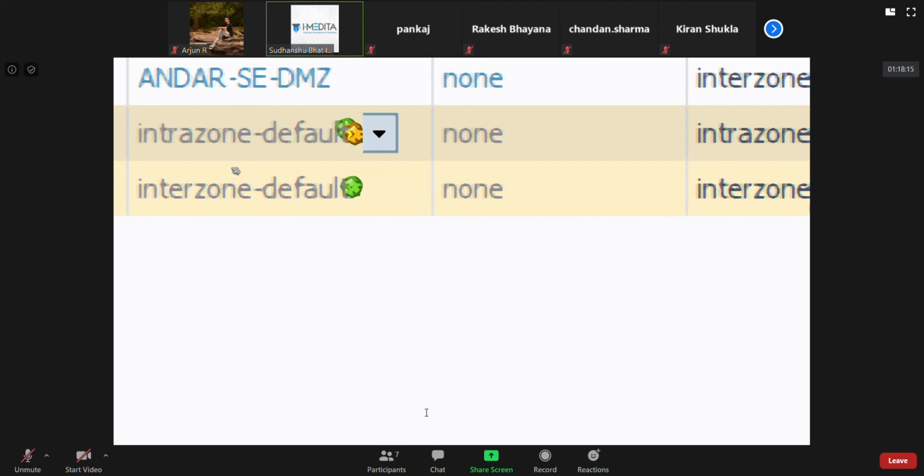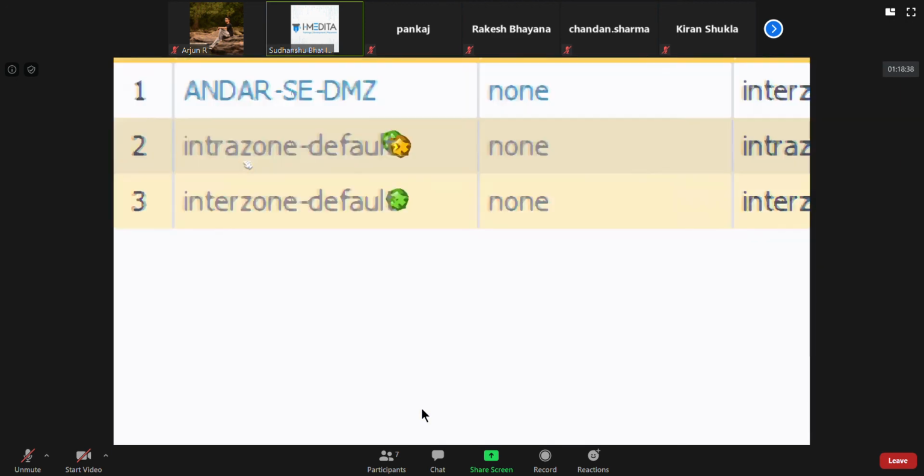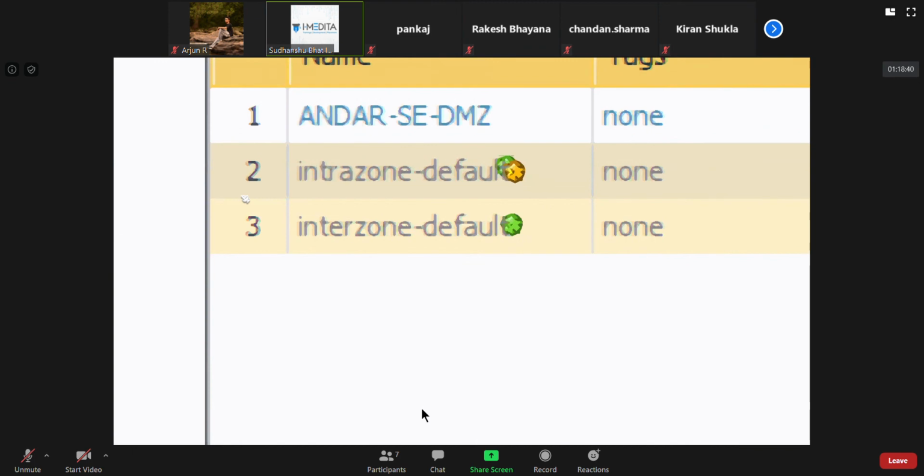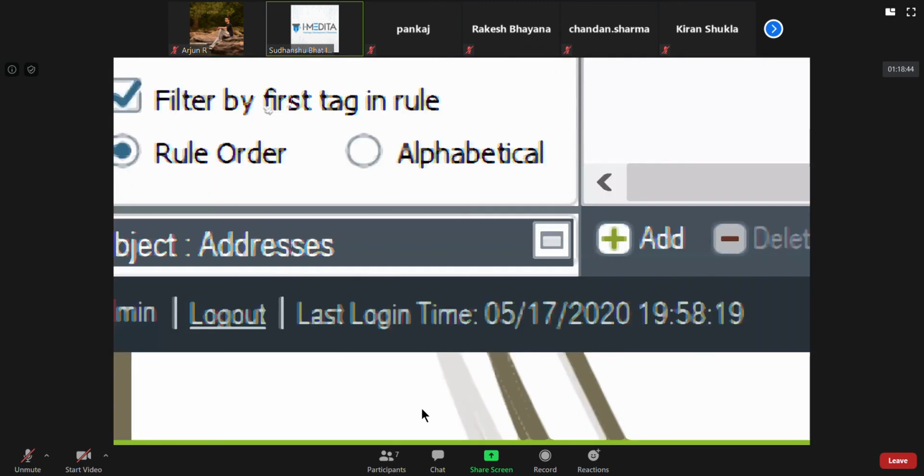Now you might be wondering why I am zooming in and showing you this in so much detail. When you go for the PCNSE certification exam, a lot of the things you are going to get there, because they don't have any simulation to test, they'll give you screenshots and ask you questions. If you don't pay attention to these small details, sometimes it will be very difficult for you to answer the question. Like, I'll give you an example.